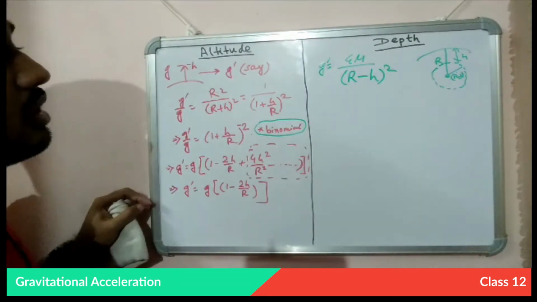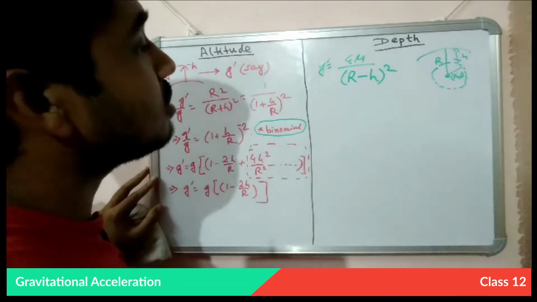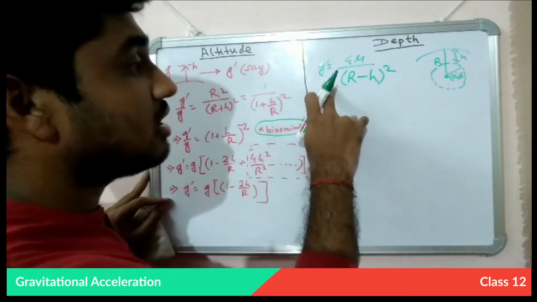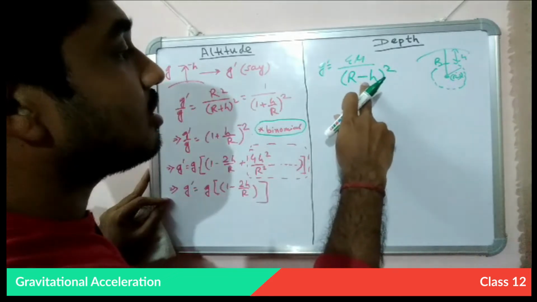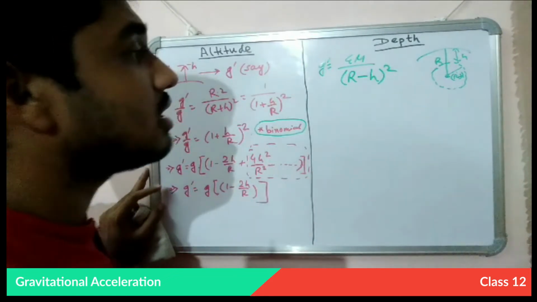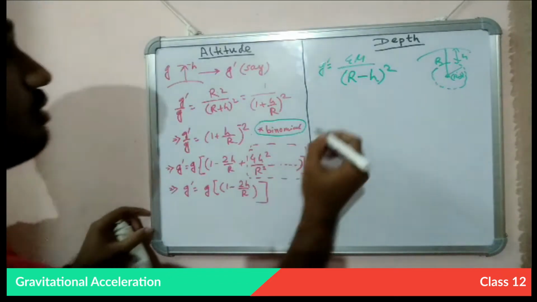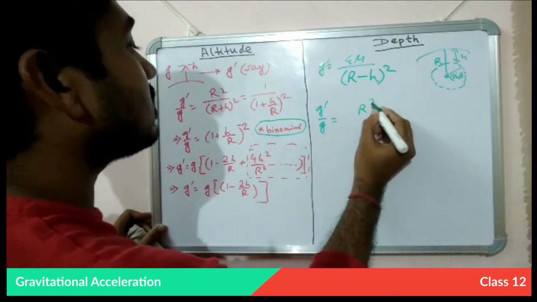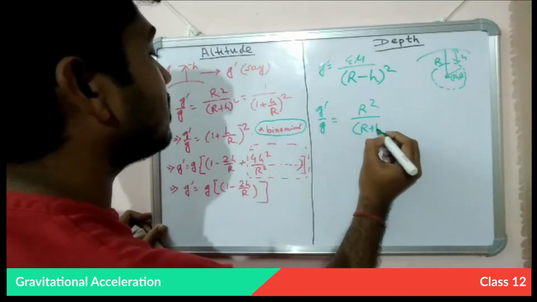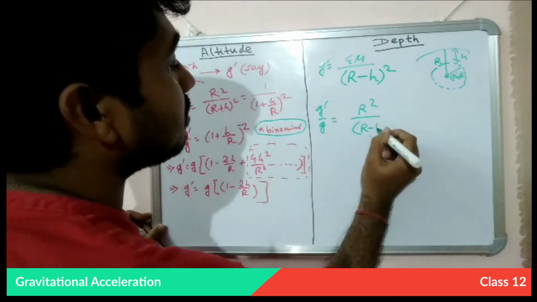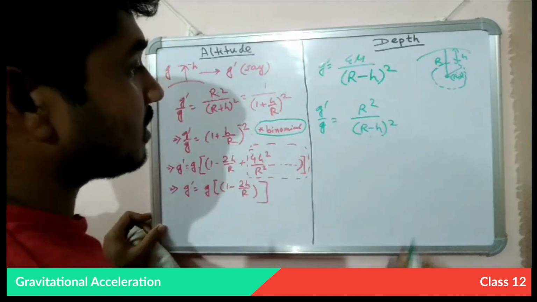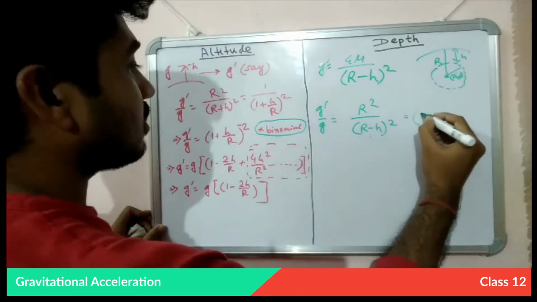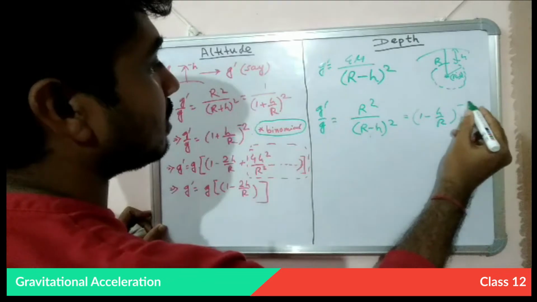So in this method, actually what we are doing is calculating the change in gravitational acceleration by r minus h unit. Now if we write g prime by g, it will become r square by (r minus h) whole square, and this will become (1 minus h by r) to the power minus 2.